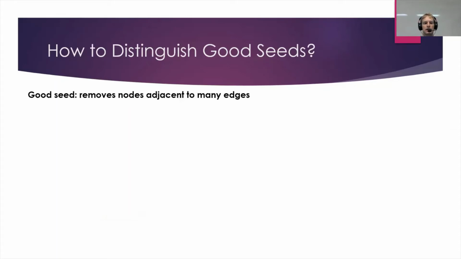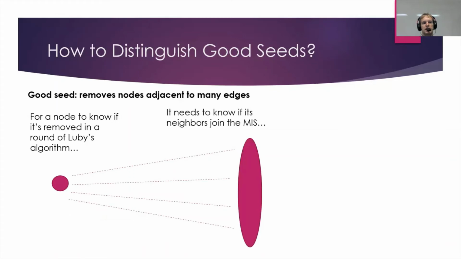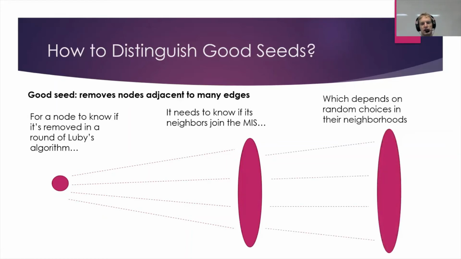But for a node to know if it's removed under a certain random seed, we have to know whether any of its neighbors join the MIS, because the node is removed if it joins the MIS or its neighbors join the MIS. And to know if the neighbors of our node join the MIS, we need to know which random number they generated and which random number their neighbors generated.